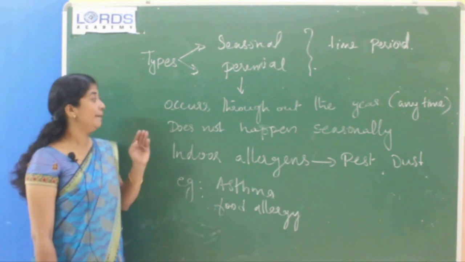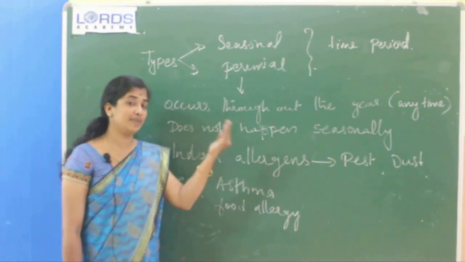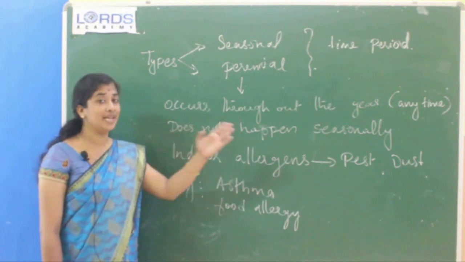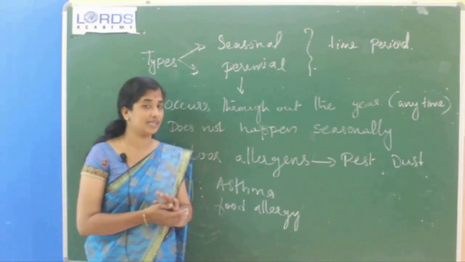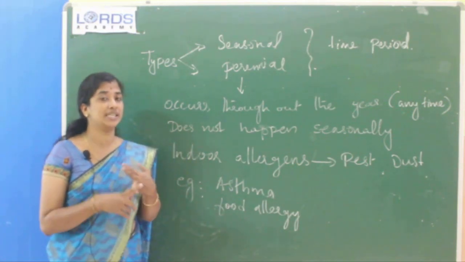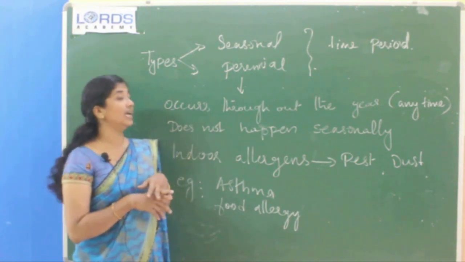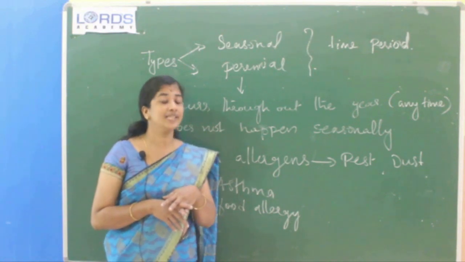Once again, perennial allergy occurs throughout the year, that means any time of the year. It does not happen seasonally, and the main allergens are indoor allergens, that means pests, dust, etc. Examples for perennial allergy are asthma, then food allergy, etc.